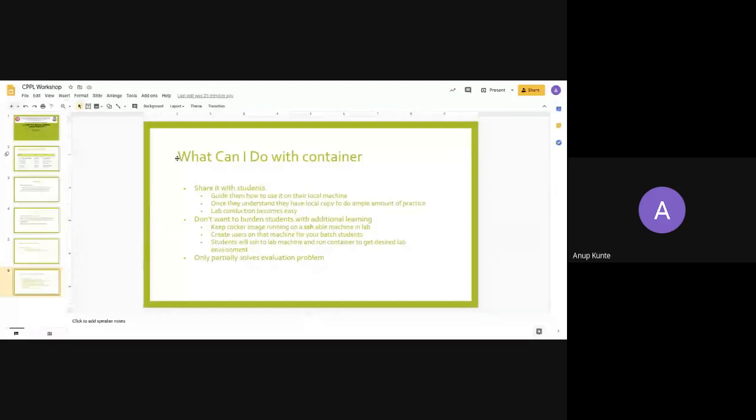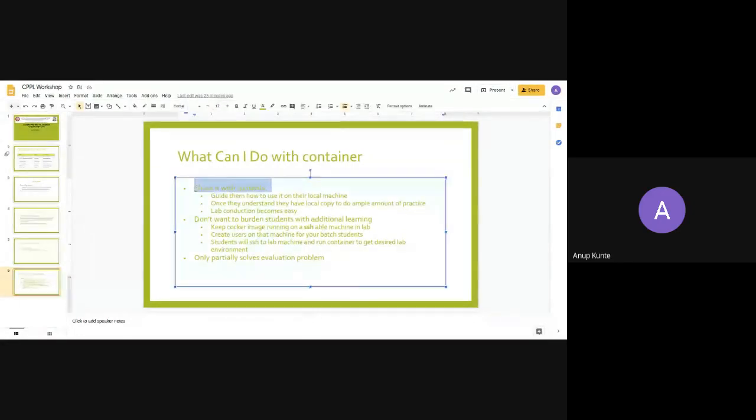I have some ideas. I'll very briefly tell you what I believe you could use this container for. You can share the container with the students. If you do this, you will need to guide them on how to use the container on their local machine. Once they understand, they can create their local copy to do ample practice of whatever lab sessions you are conducting.